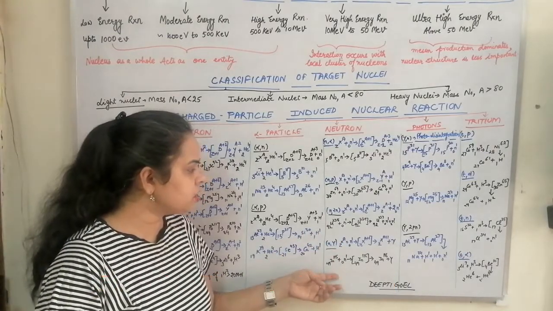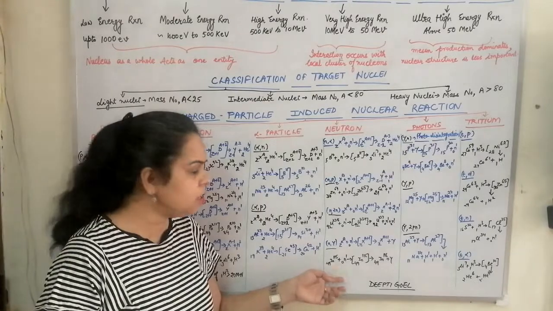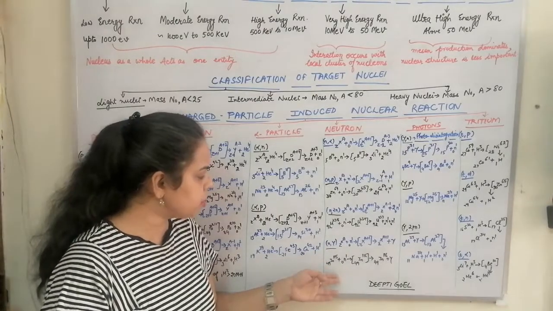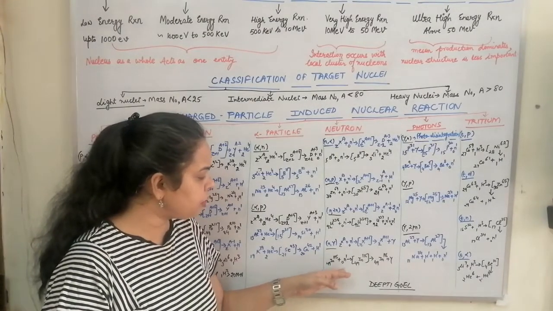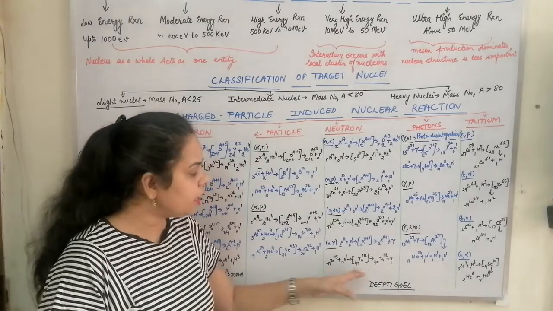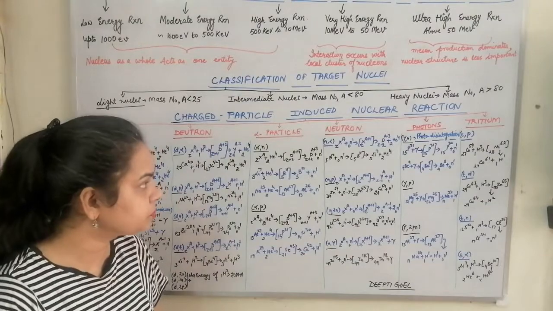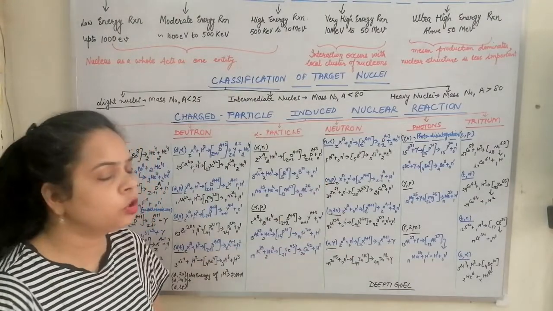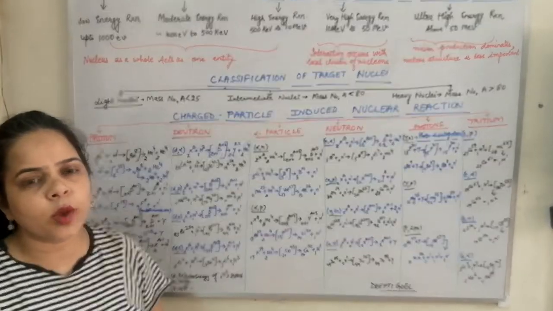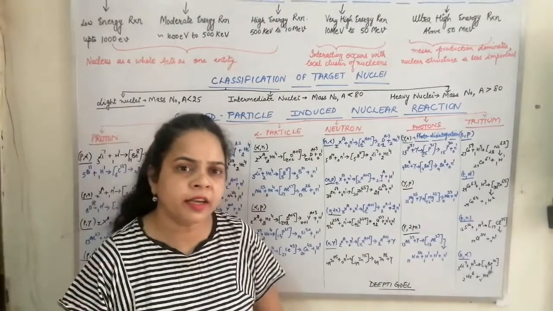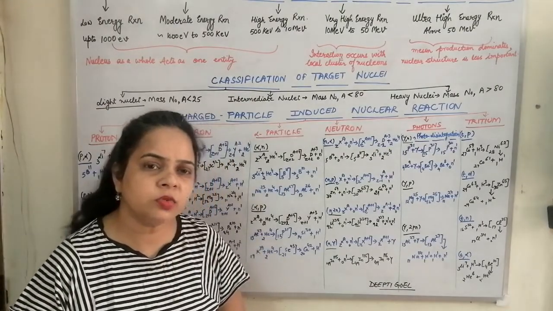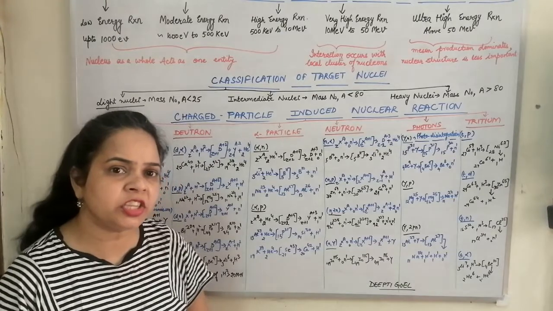In the n-gamma reaction, again we have an isotope creation. This is the radiative capture. Indium 115, when it captures a neutron, gives out indium 116 and a gamma radiation. Next is the photon induced nuclear reaction. When a photon strikes the target element, that type of reaction is regarded as photodisintegration.